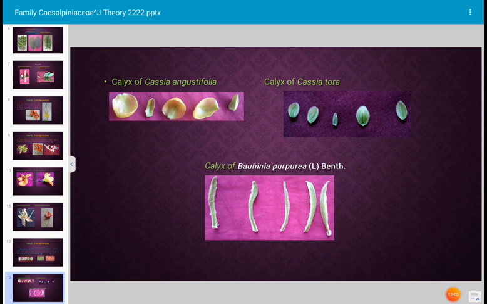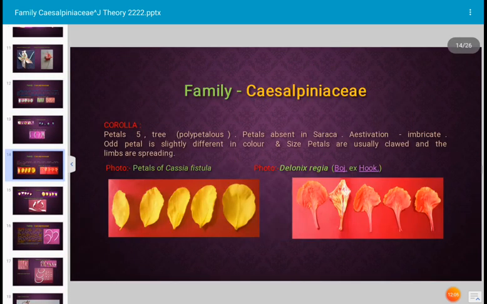Okay, next. Let us see the corolla. Corolla consists of petals. The petals are 5 in flower of many plants of family Caesalpiniaceae, and the petals are free. When the petals are free in the flower, that is described as polypetalous condition. Okay, and in case of Saraca indica, petals are absent. Okay, and estivation is imbricate. What is estivation? Arrangement of the petals.